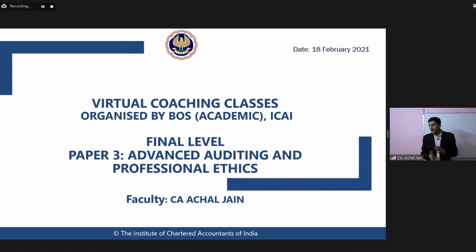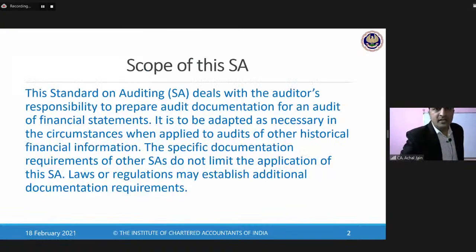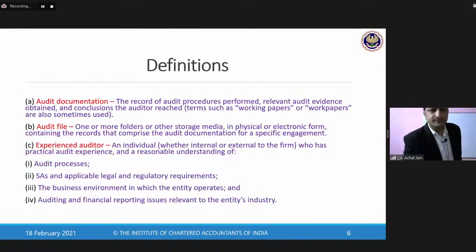Okay, clear on this? So this was briefly about the understanding of this documentation.